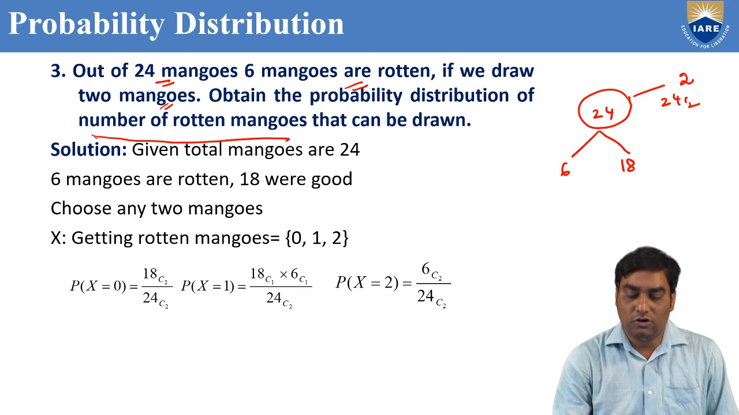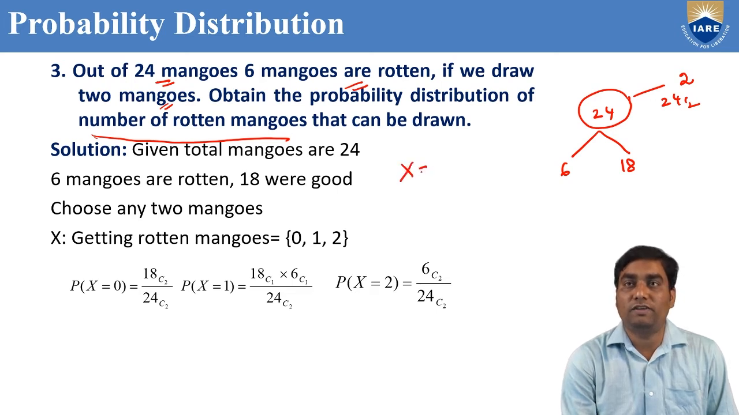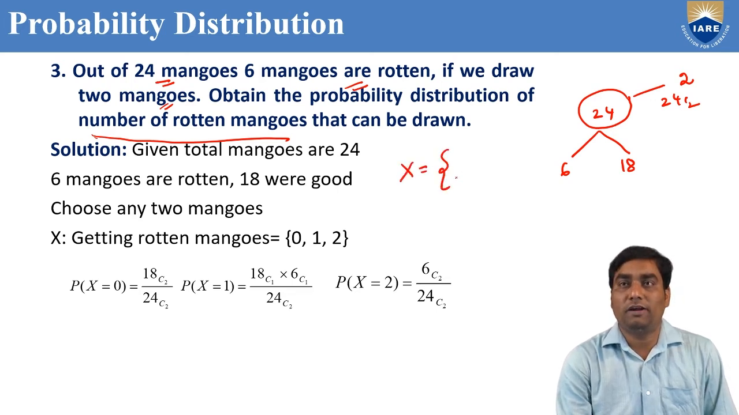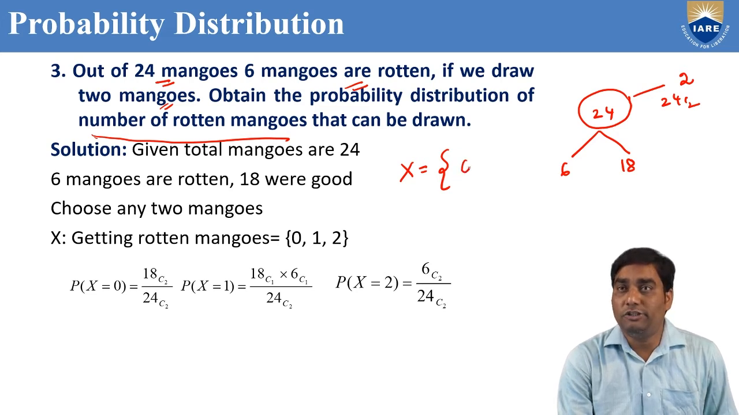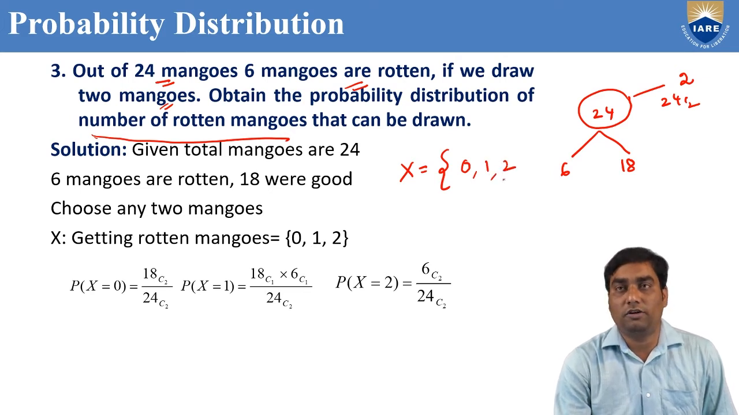So we are going to find the probability distribution for the number of rotten mangoes. First you find X, the number of rotten mangoes. Out of the 2 mangoes we draw, maybe 0 mangoes are rotten, or only 1 mango is rotten, or 2 mangoes may be rotten. 3 is not possible because we are drawing only 2 mangoes. So the random variable X, number of rotten mangoes, may be 0, 1 or 2.